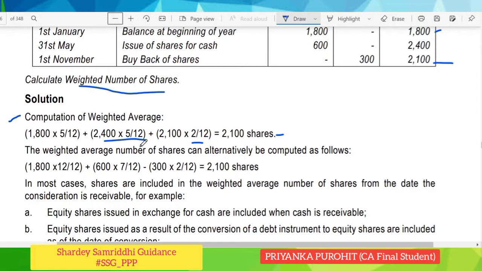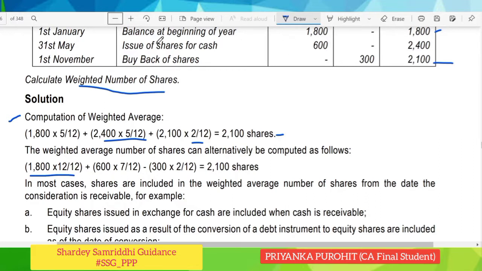Alternatively, you can find the weighted average number of shares by looking into this. 1800 shares were there from 1st of January till 30th December. So we will take it for the entire year.